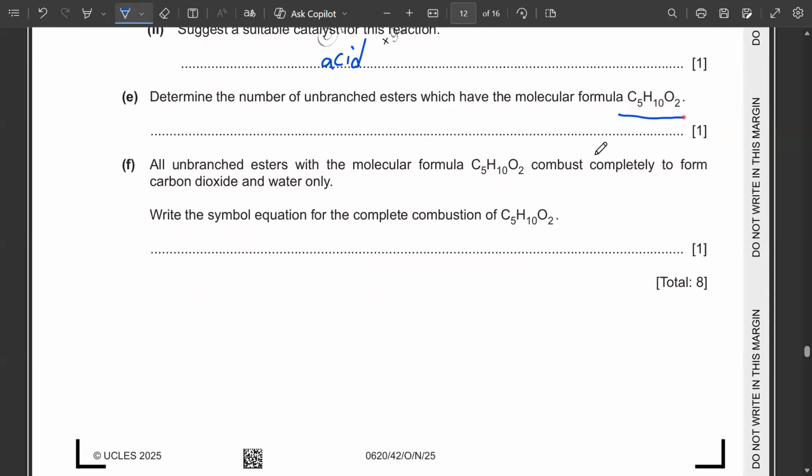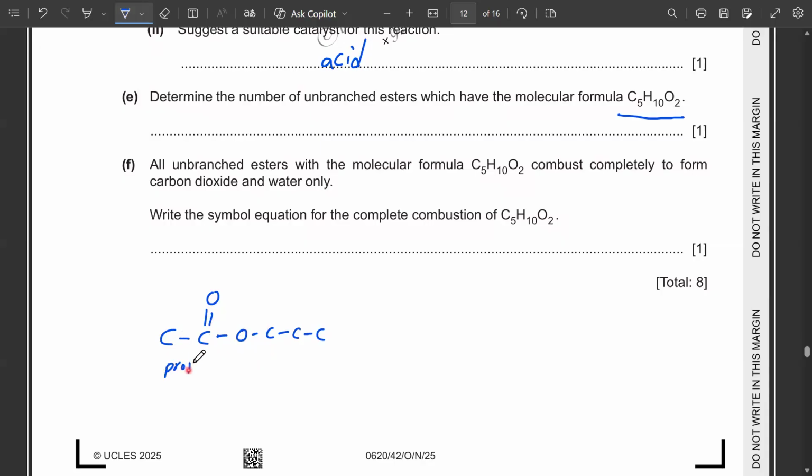I will just make simplified versions of the structures of the esters. For example, 5 carbon atoms would mean that there will be 2 carbon atoms of the carboxylic acid and 3 carbon atoms of the alcohol part. So this is one kind of ester. Its name can be propyl ethanoate.